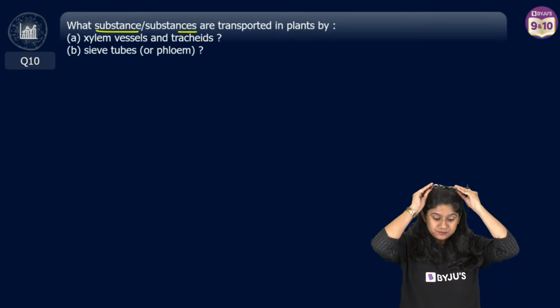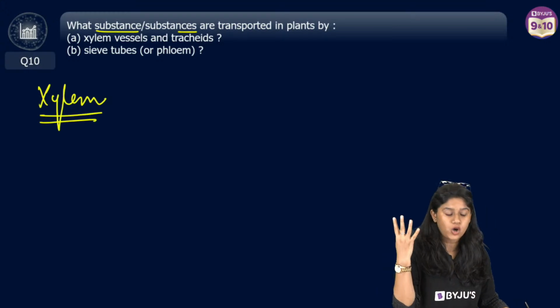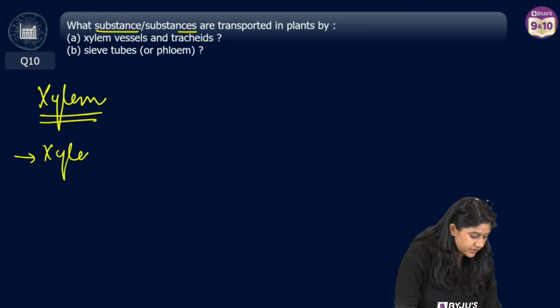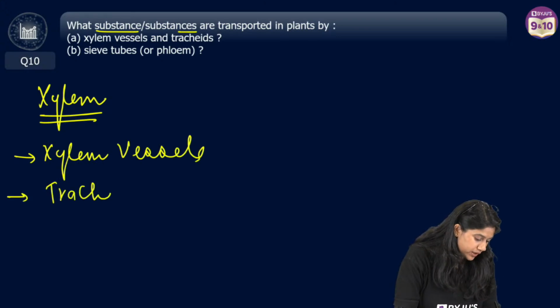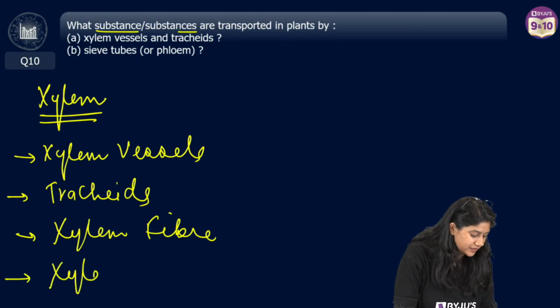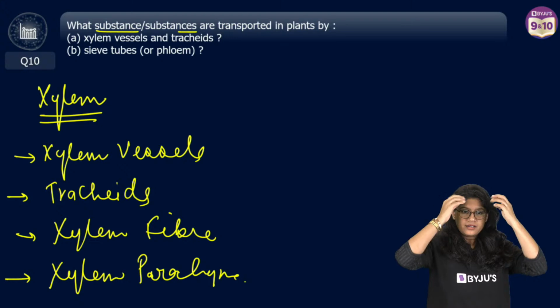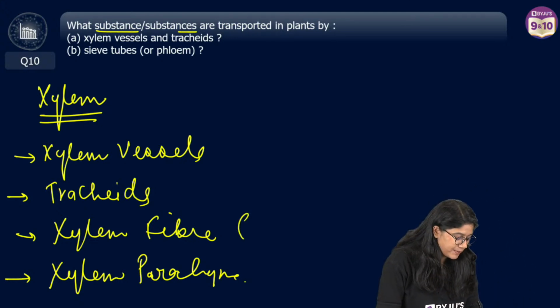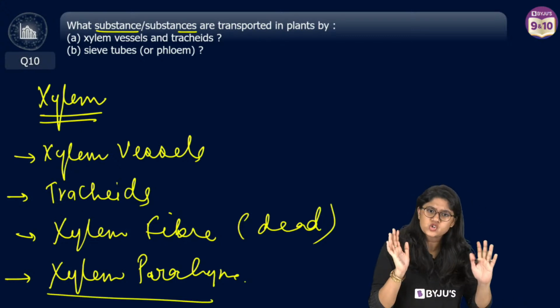Right, everyone, xylem. We know that xylem has 4 important components. We have xylem vessels, we have tracheids, we have xylem fiber, and we have xylem parenchyma. Yes or no? Very good. See, xylem fiber is dead. It provides us strength. Xylem parenchyma has a storage role.